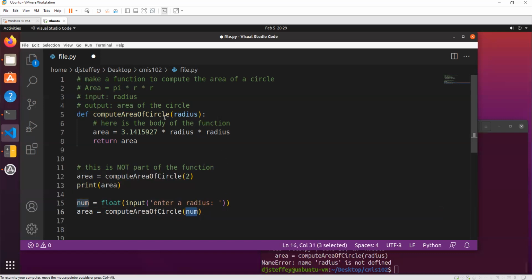So kind of the point is, even though I name it radius here, outside of the function, this radius variable does not mean anything. It actually does not exist. This radius only exists within this function.